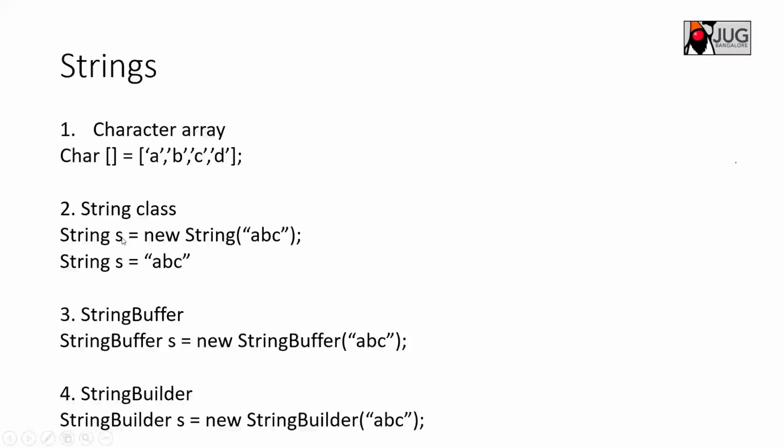I think I missed one more part: how strings can be declared. Either you can write String s equal to new String, or you can directly declare it. Like other objects you cannot do this, but in String you can. Strings, integers, all those things you can do like this. String s equal to "abc" can also be declared. Okay,